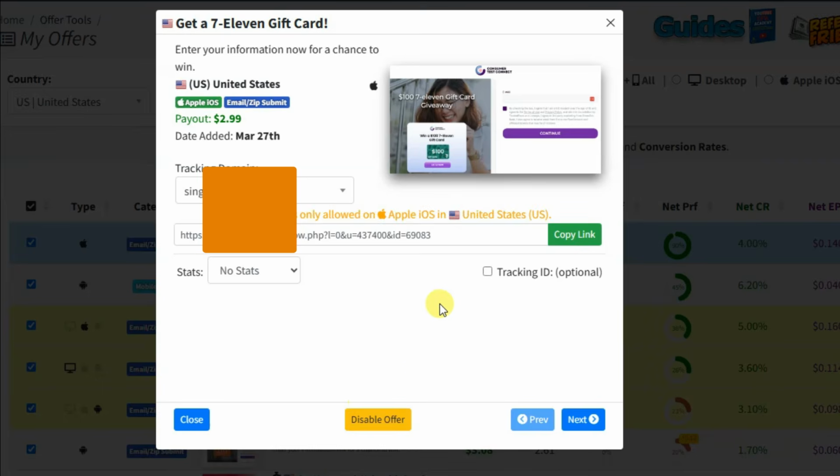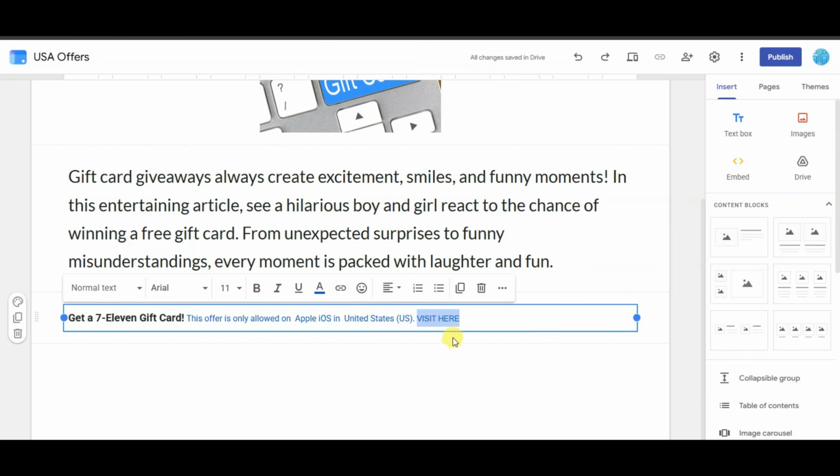Go on CPA Grip network. Click here to copy this CPA link. Now go on Google Sites. You can select this text. Click on this link icon. Paste your CPA link. Click on the apply button.